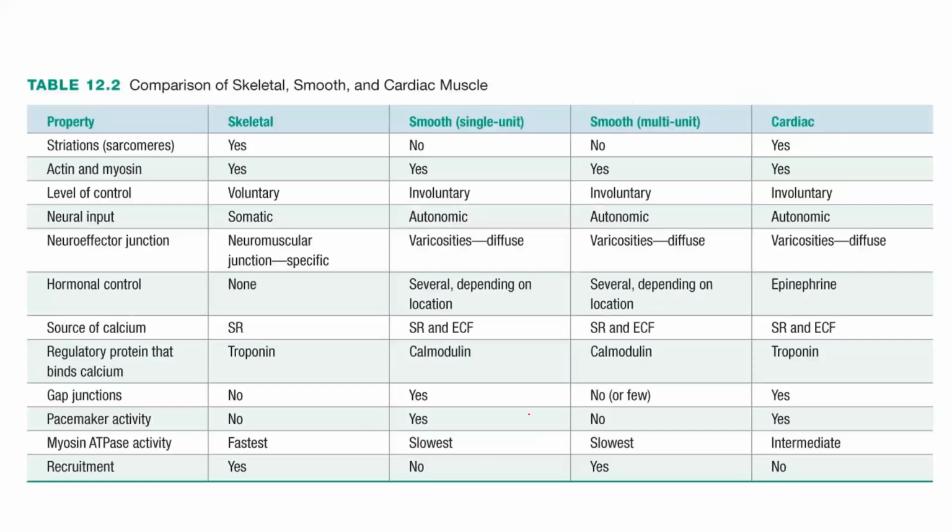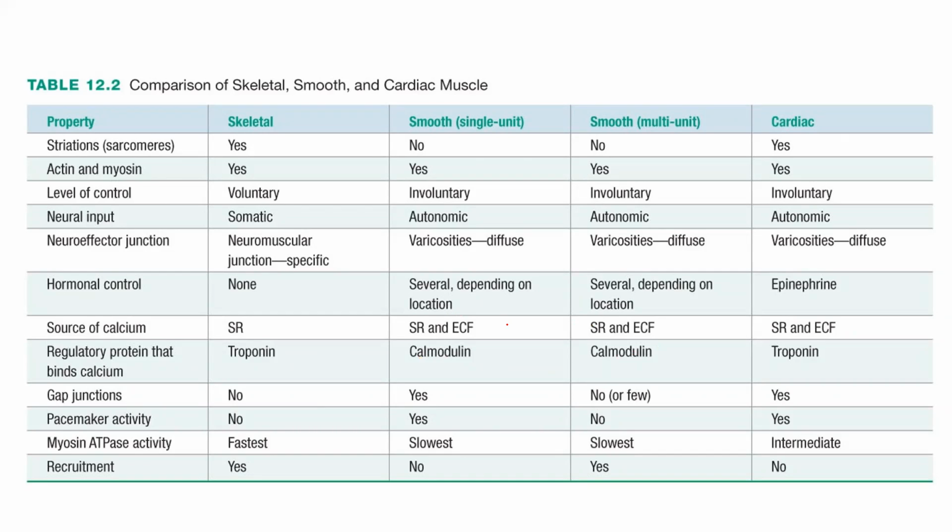All right. Now the final slide here has a very nice summary table. It's got features of skeletal muscle, features of single unit, multi-unit, and cardiac muscle. Again, I encourage you to either draw this table out or draw a Venn diagram out where you can actually point out some of the shared features. But point out especially the regulatory aspects of these types of muscle. The fact that the regulatory protein in skeletal muscle and cardiac muscle is troponin, but in smooth muscle, it's calmodulin. The sources of calcium, right?